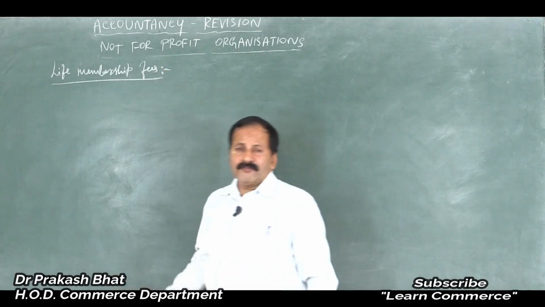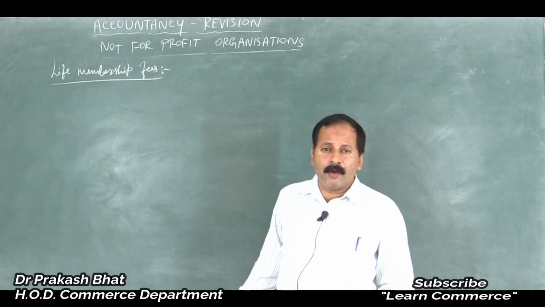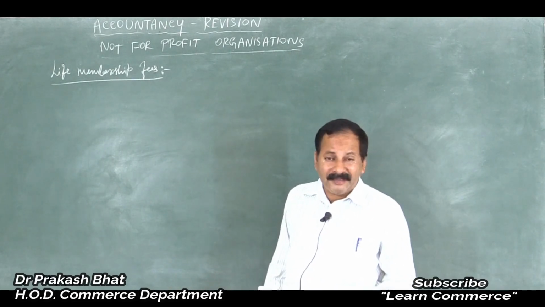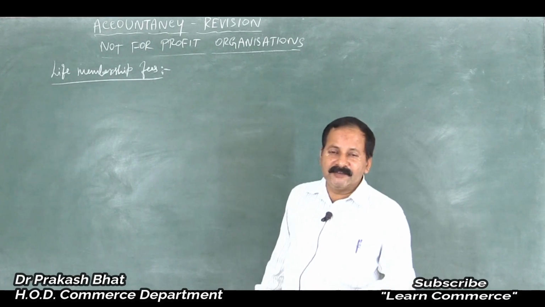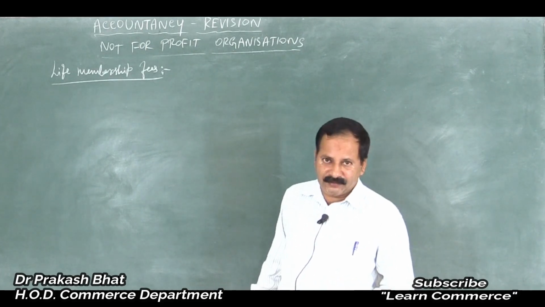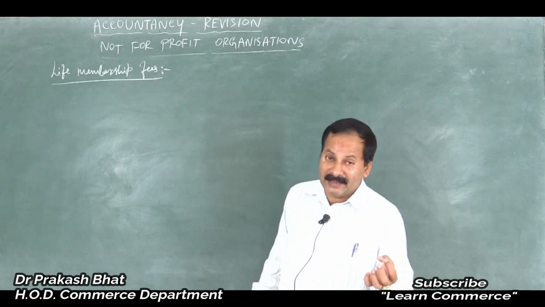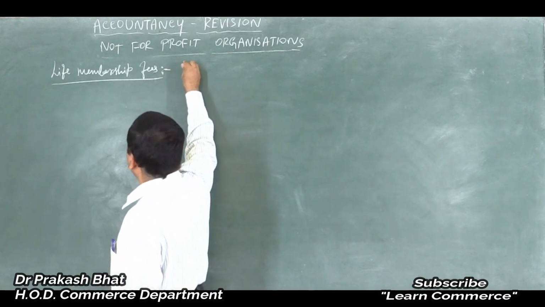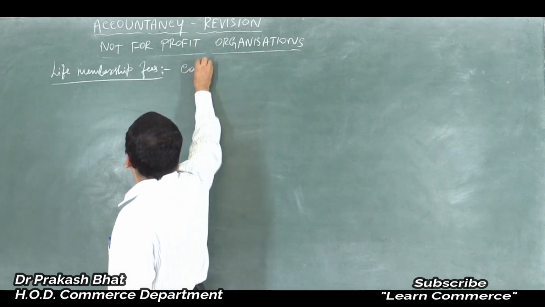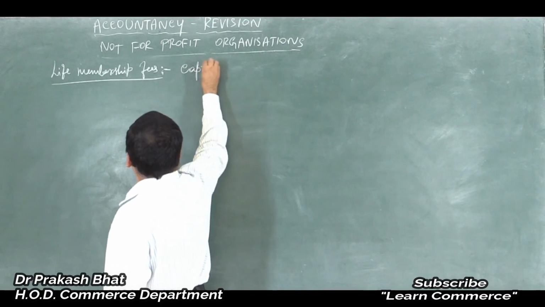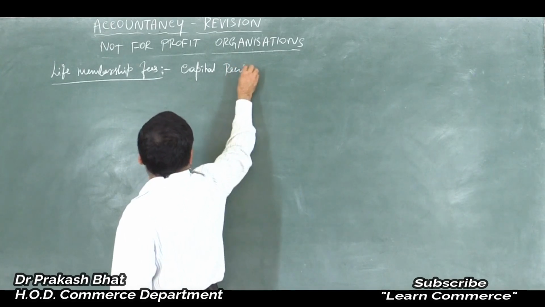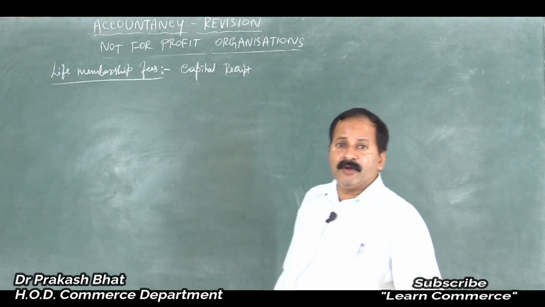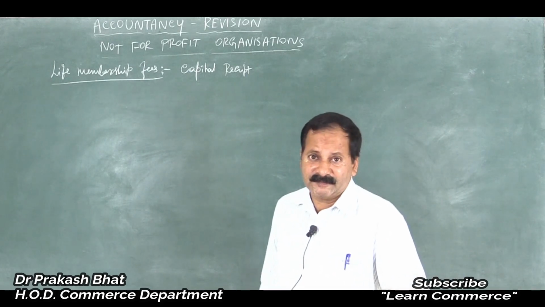Most people are not opting for this life membership fees. It is not repetitive in nature. It is not recurring in nature. It will not occur again and again. So we will have to treat it as a capital receipt, just because we are receiving the amount from the members in the form of life membership fees.